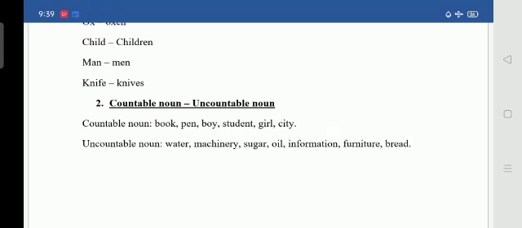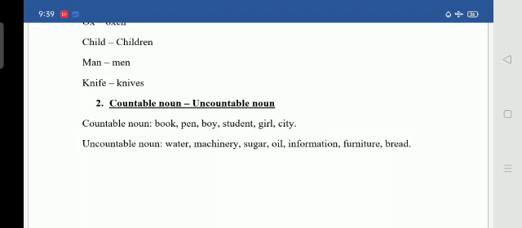We can't say oils, sugars. Yes or no? Furniture: under furniture, what things may come? It may be table, bench, dressing table, cot, anything. Whatever you may get, we will say they have bought furniture. But we can't count. We won't say that they have brought 4 furnitures.